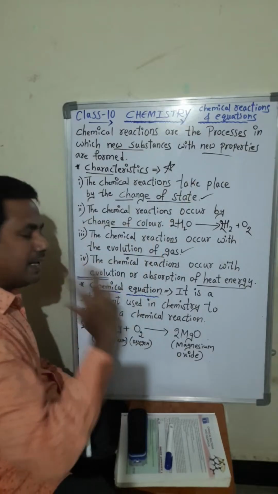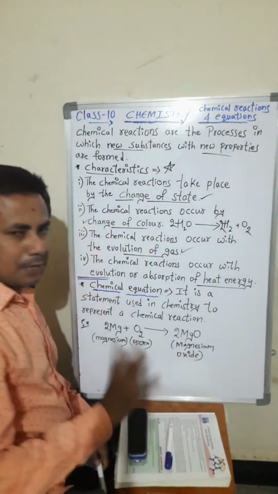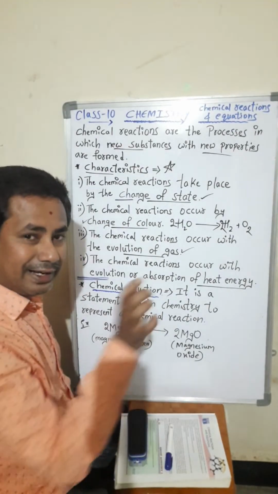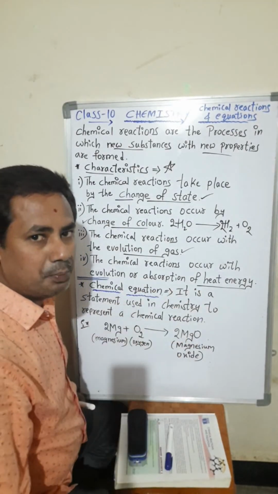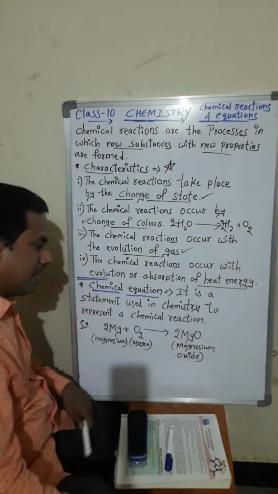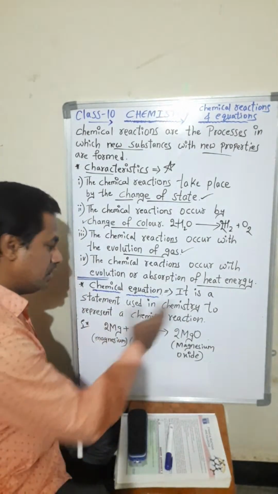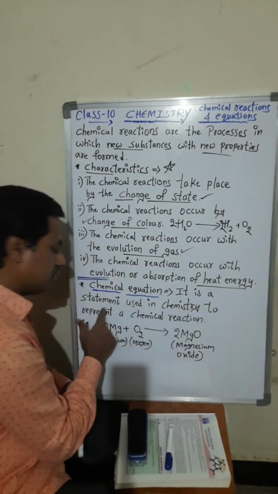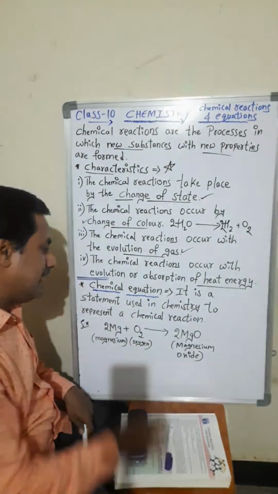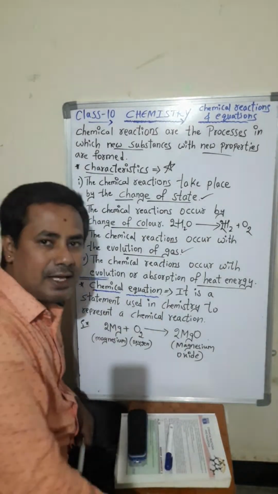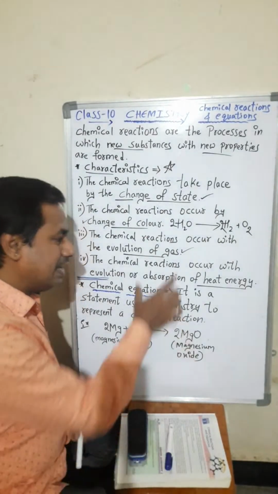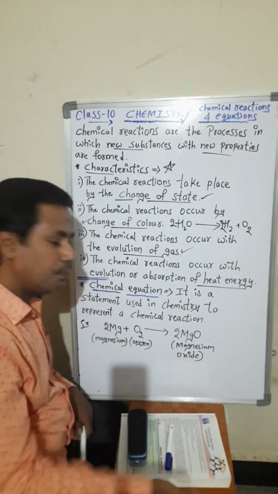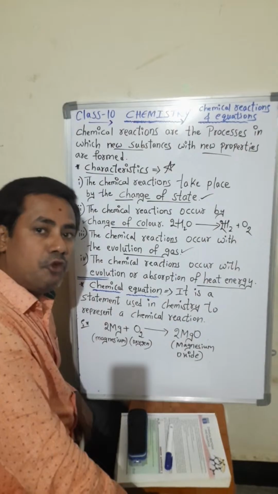What do you mean by chemical equation? Chemical equation is nothing but you are writing that reaction in a statement form. In definition, it is a statement. What is the statement? Chemical equation is a statement used in chemistry to represent a chemical reaction. Chemical reaction you are representing in a statement form. How? By using symbols and formulae.